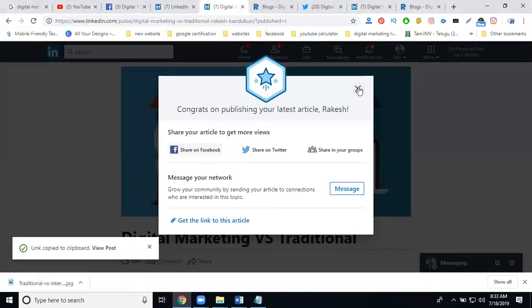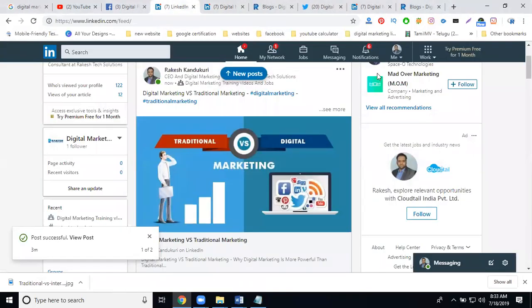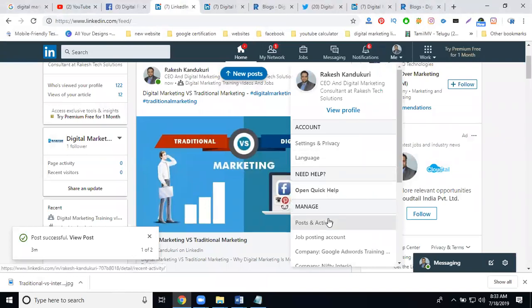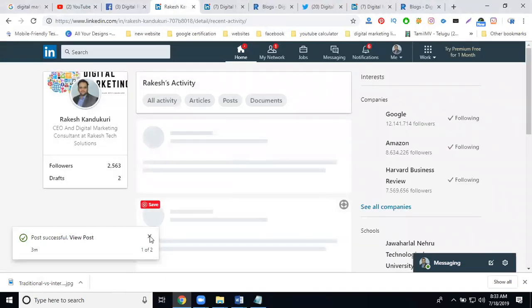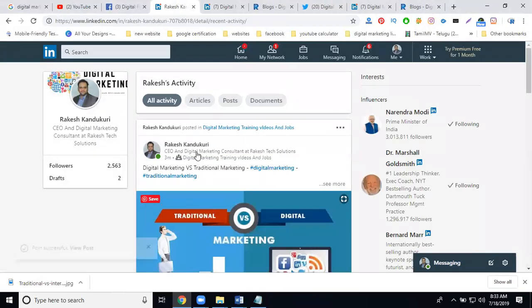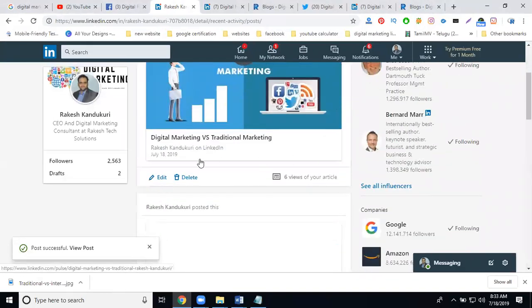After posting the article, how to check the article views? Go to your LinkedIn profile. Click the option called post and activity. In this, go for articles. Each article's views are given below. How many people are watching right now?